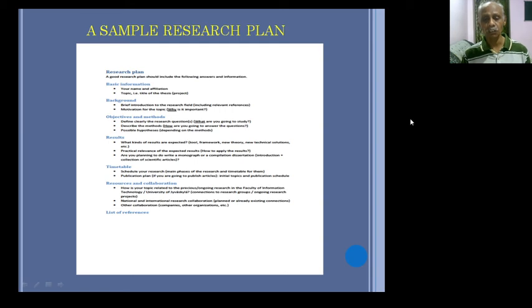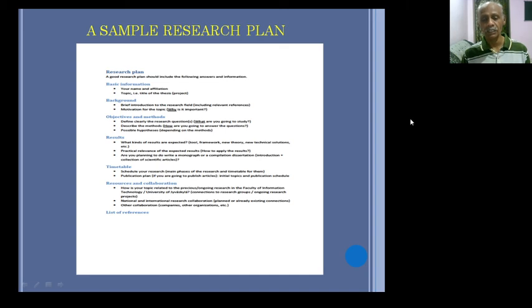The resources and collaboration: how your topic is related to the particular society or discipline, maybe commerce, management, science or something, and how it is going to elevate the existing knowledge and supplement the needs of the future requirements of the people who learn particular subjects. Next one, national and international research collaboration.